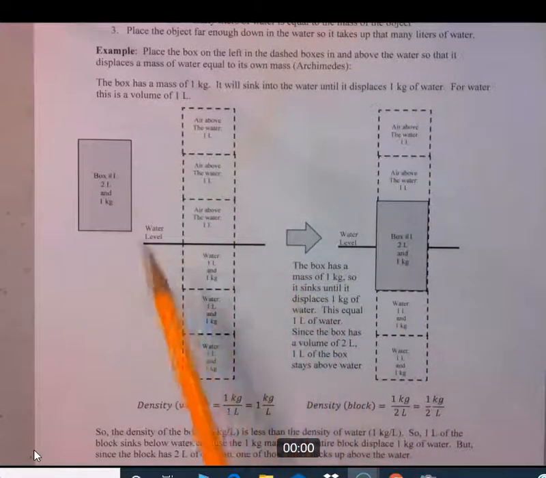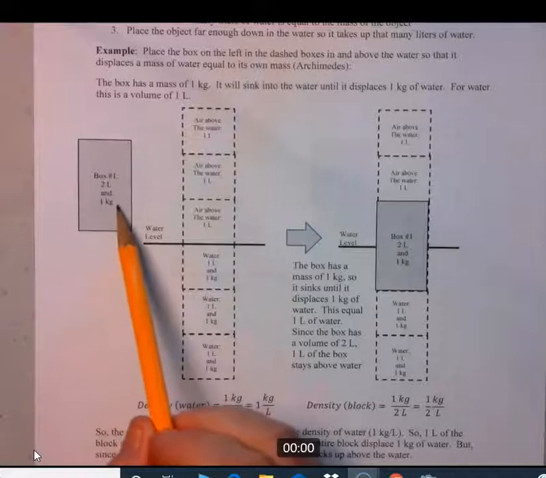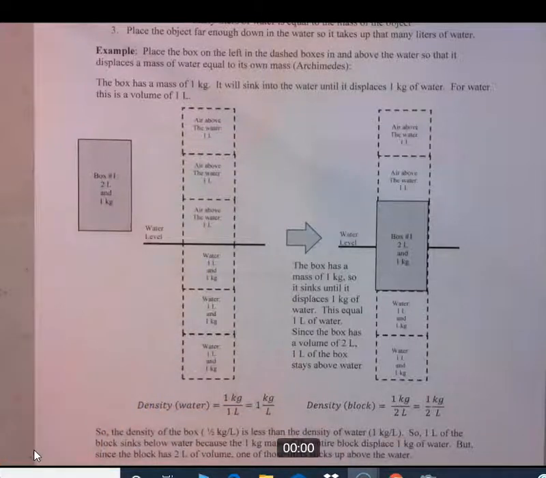Alright, so what we're going to do is take this box and place it in the water. The box is 2 liters and it has a mass of 1 kilogram. So step number 1 says determine the mass of the object, and the mass is 1 kilogram. Then it's going to take the place of 1 kilogram of water. So that would be this one box right here.